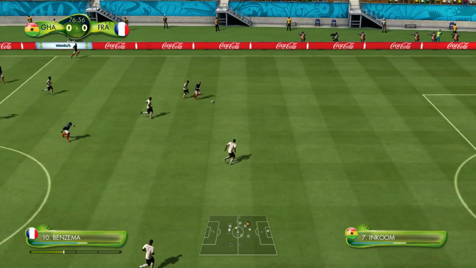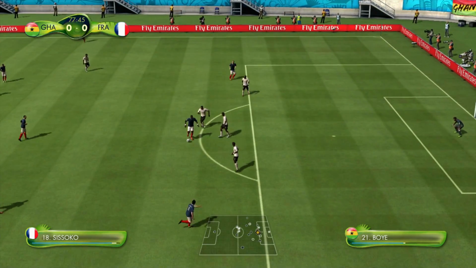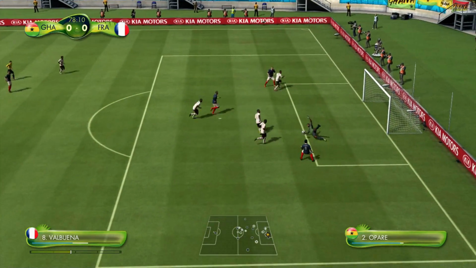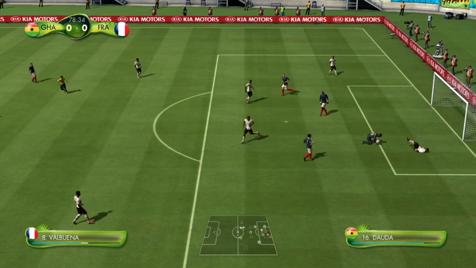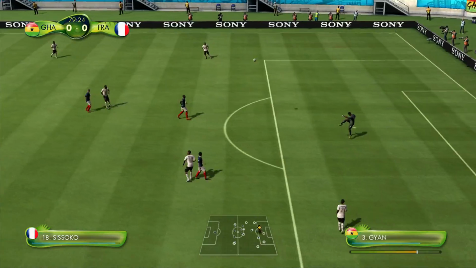Sissoko up to Benzema. Back to Sissoko. He's got a chance here. He opts to pass it to Valbuena, and what a save by the goalkeeper. Good save to make himself big in front of net and stop Valbuena's shot.